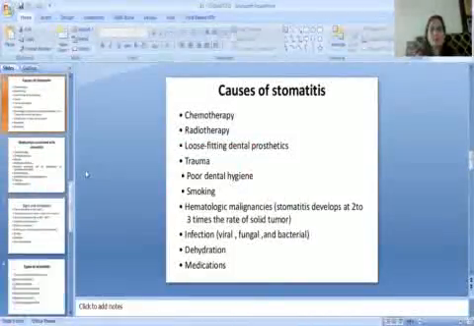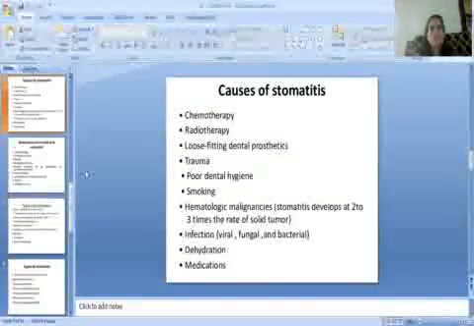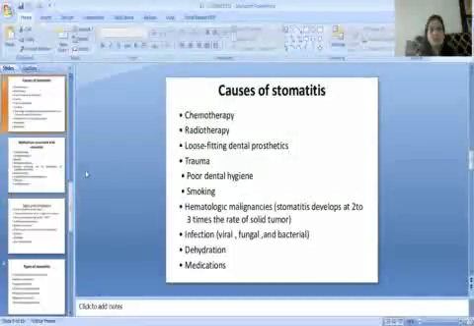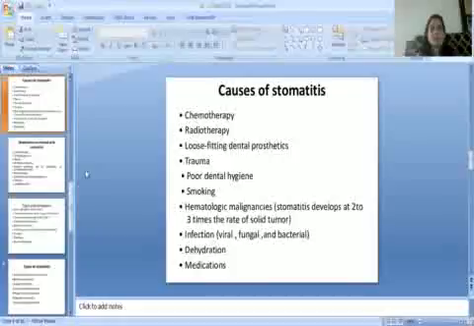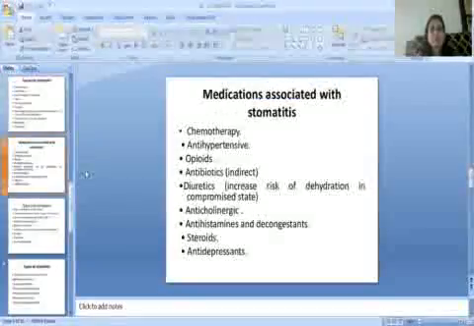Then, what are the causes of stomatitis? It can be caused by chemotherapy, and by radiotherapy. Stomatitis may be due to loose-fitting dental prosthetics, trauma, poor dental hygiene, smoking, or hematologic malignancies. Stomatitis develops at 2 to 3 times the rate of solid tumors. Stomatitis is caused due to infection. Infection can be viral, fungal, or bacterial. Stomatitis is also caused due to dehydration and some medications.